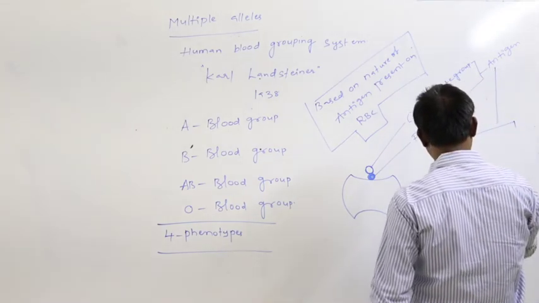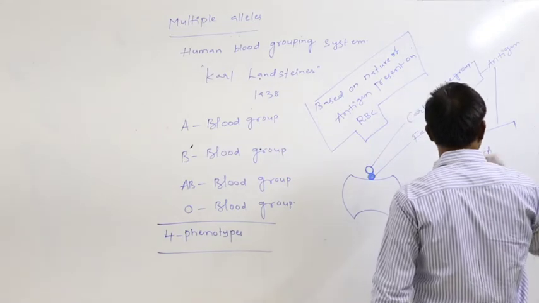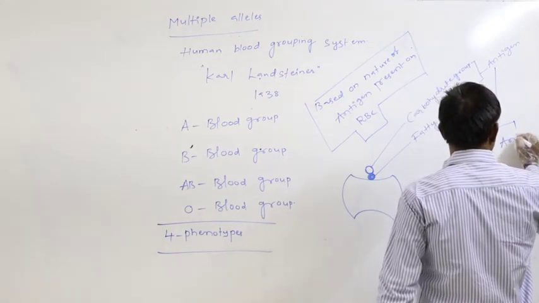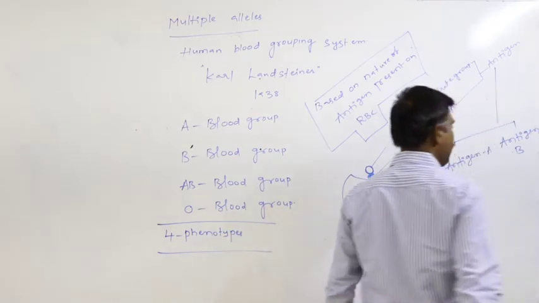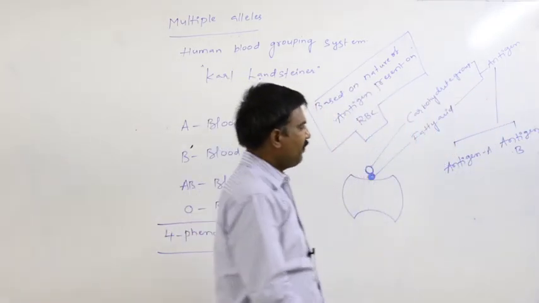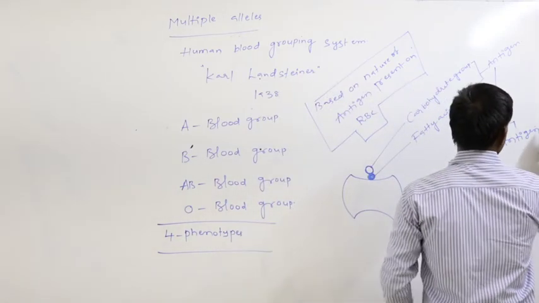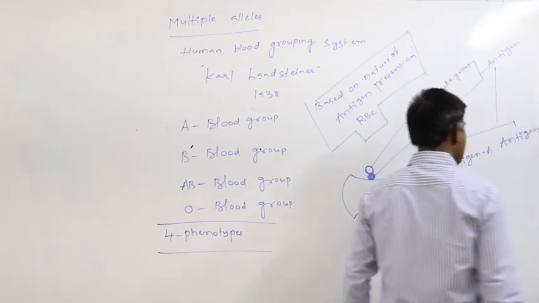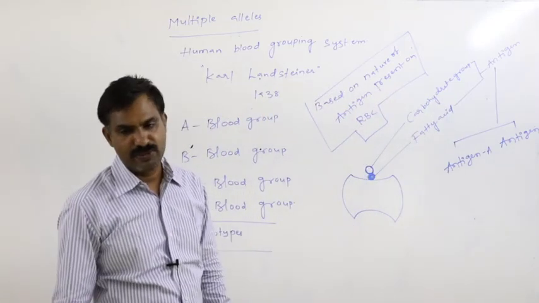One is antigen A, second one is antigen B.